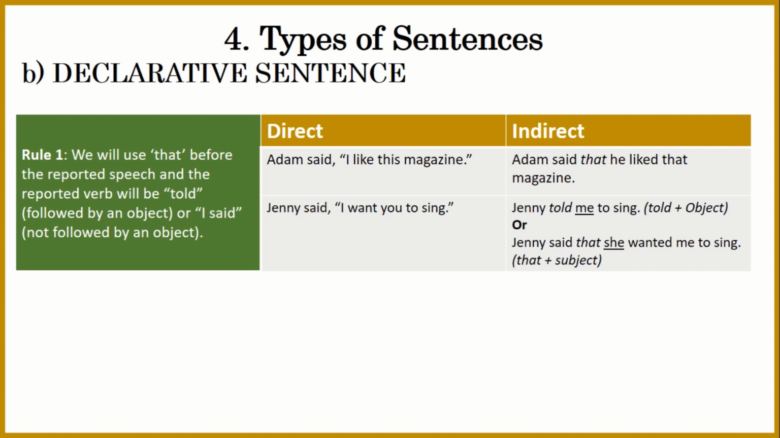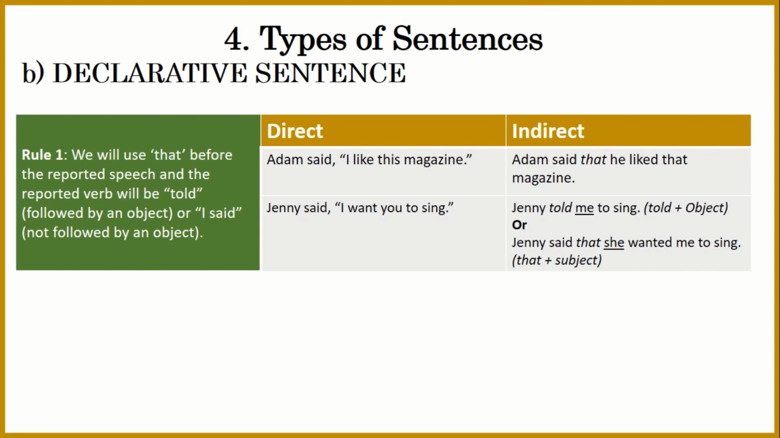So we are supposed to use "that." If we had "told" or "tell," then we would add told or tell. But in this case, we don't have any such word, so we just stick to "that." But in the second example, we have something different. Jenny said, "I want you to sing." Jenny told me to sing. Now, in this case, you see the word "told." Jenny told me to sing. So, told plus object. "Me" is an object.